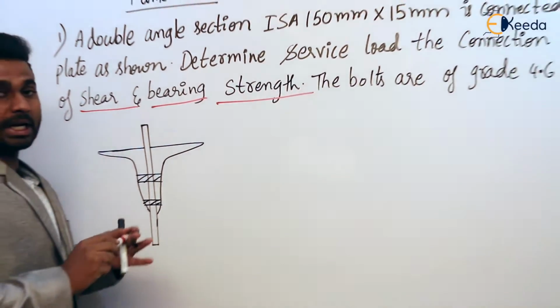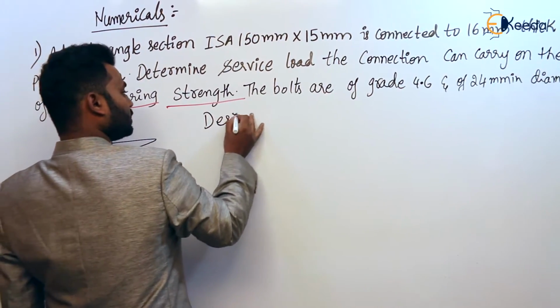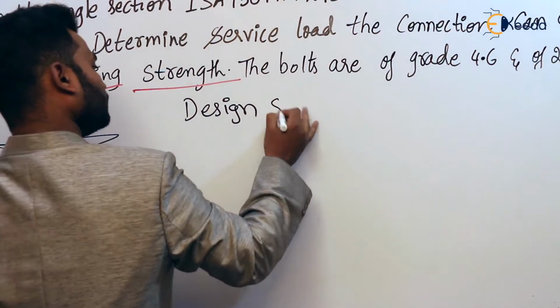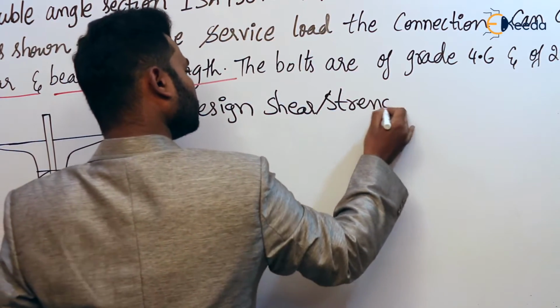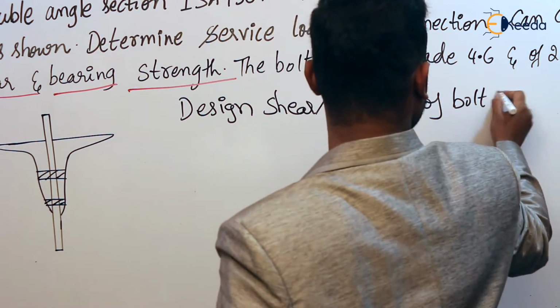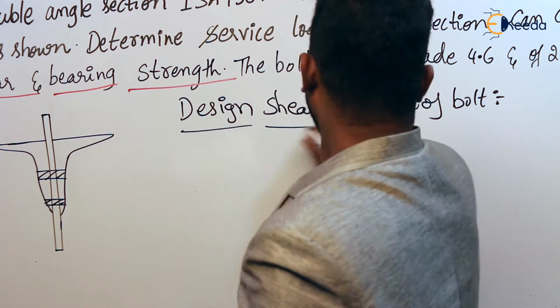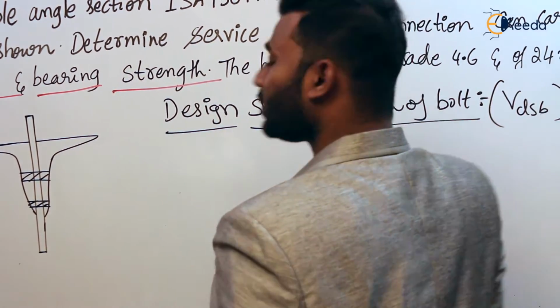First, let us calculate the design shear strength of the bolt.